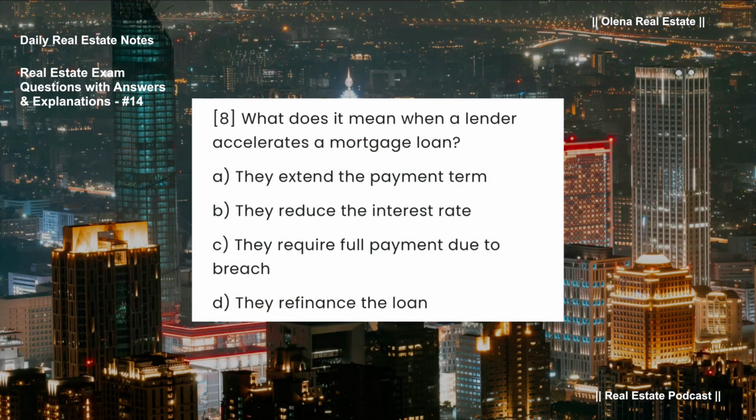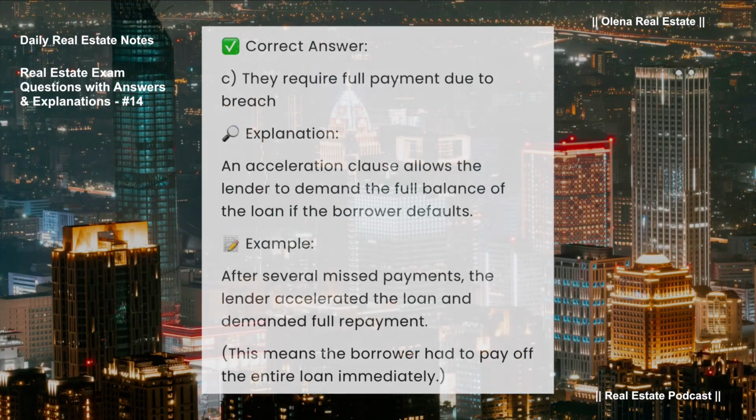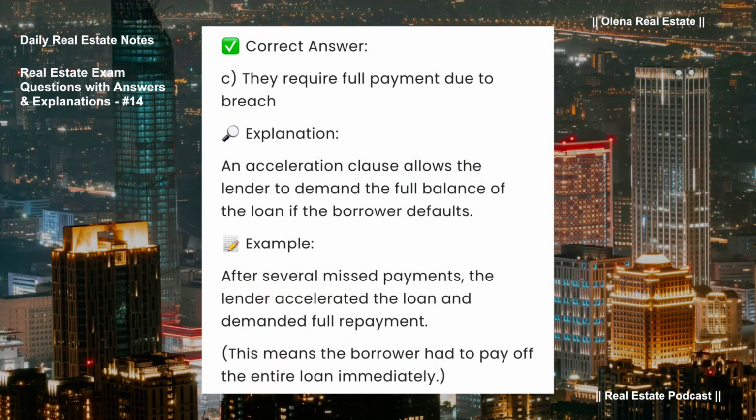What does it mean when a lender accelerates a mortgage loan? A. They extend the payment term. B. They reduce the interest rate. C. They require full payment due to breach. D. They refinance the loan. Correct answer, C. They require full payment due to breach.